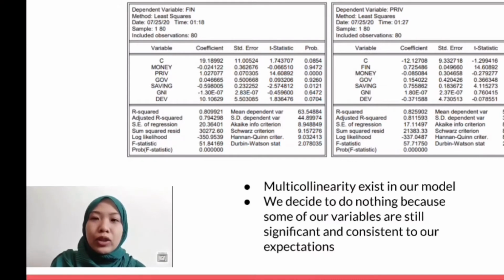As a remedy to this problem, we decide to do nothing, as some of our variables are still significant and consistent with our expectations. And if we were to drop a variable, the change in the t-value is not that much, and it might also affect our specification error.